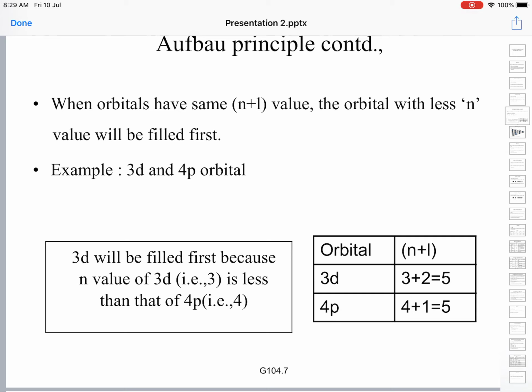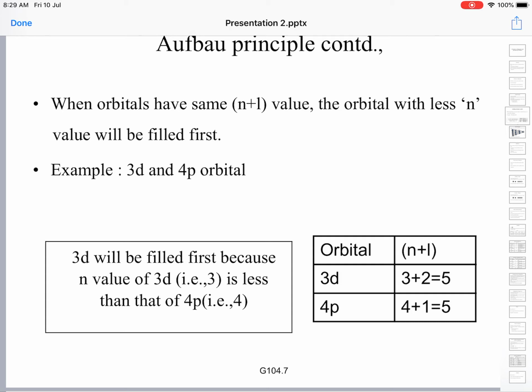Let us see the example of 3d and 4p orbitals. For the 3d orbital, n value is 3 and L value for d orbital is 2, so 3 plus 2 is 5. For the 4p orbital, n value is 4 plus L value for p orbital is 1, 4 plus 1 is again 5. Here you have come across a situation where the n plus L values of two orbitals are identical.